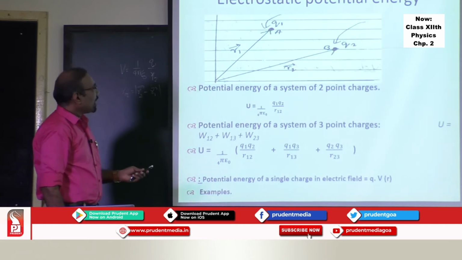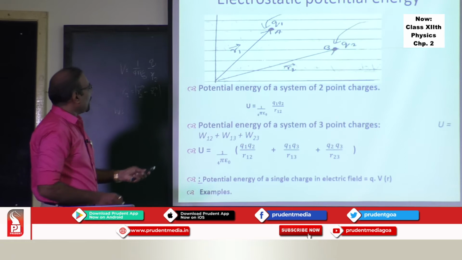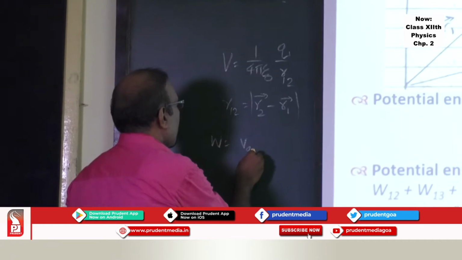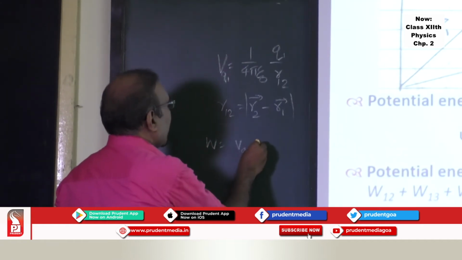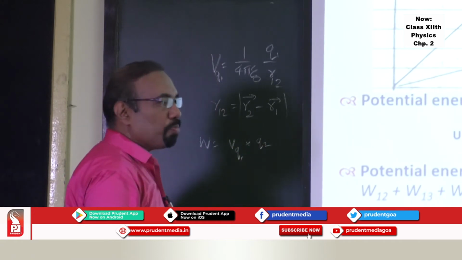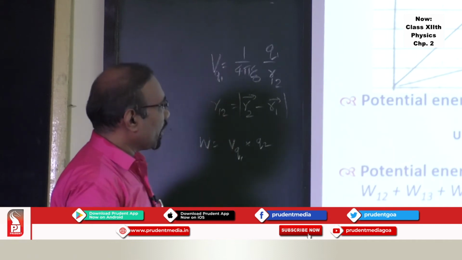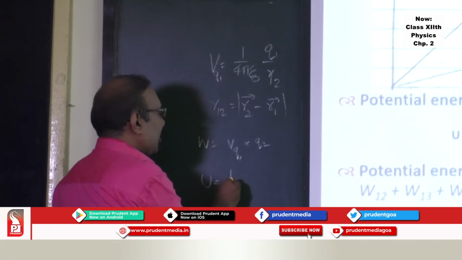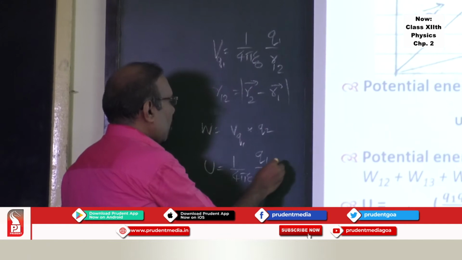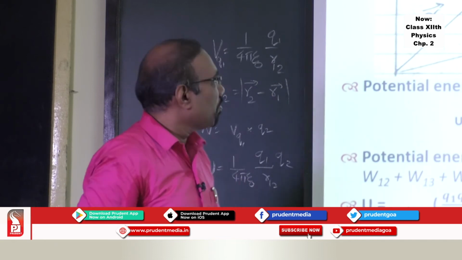Now, work done in bringing a charge from infinity to point B will be equal to the potential at that point, which is V due to the charge Q1, into the charge itself. This is the work done, which is equal to potential into charge. If you substitute the formula here, you will get this work done stored as energy, and it is 1 upon 4 pi epsilon 0 into Q1 Q2 upon R12. This is called the potential energy of the system of two charges.